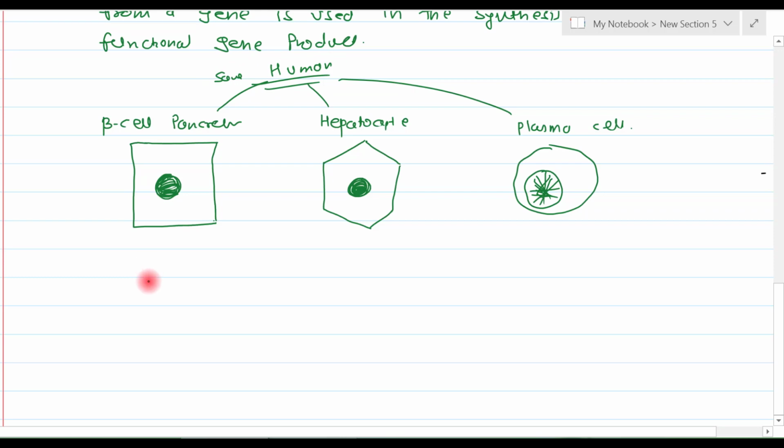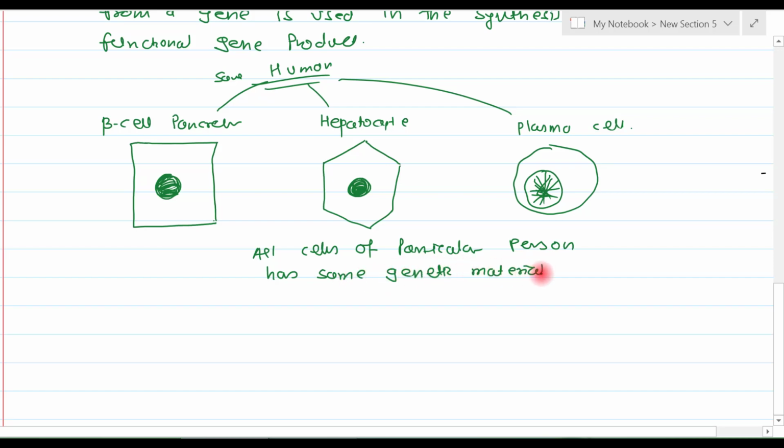So, what do you think, is the genome of this beta cell of pancreas, the genome of this hepatocyte and the genome of plasma cell, different or same? The answer is, all cells of a particular person have the same genetic material, irrespective of the cell type.